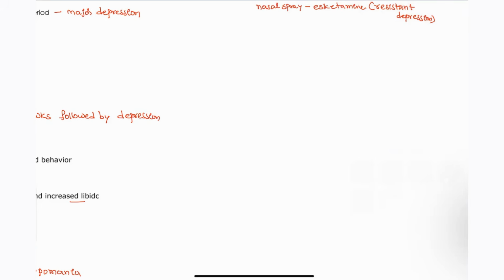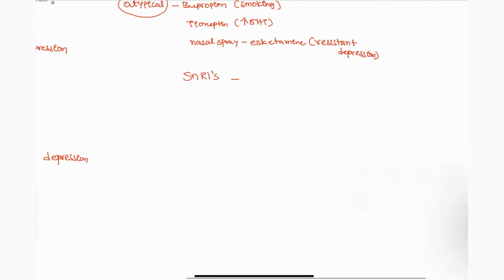Next, we are going to see about the SNRIs. These are also one of the antidepressants, but SNRIs are going to increase 5-HT, which is your serotonin, and along with that, norepinephrine is also going to be increased in this patient. Next, what is the specific side effect that is associated here? Hypertension. Increased hypertension will be seen in this patient.